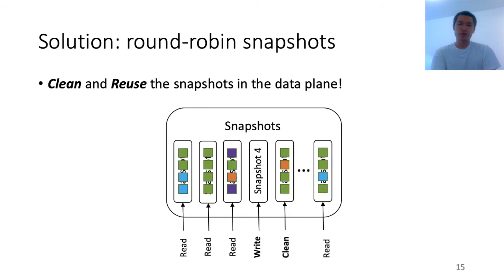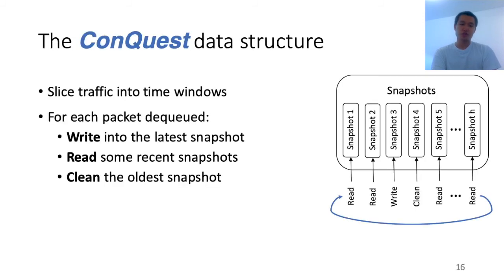To recap, today we present the ConQuest data structure. We slice traffic into smaller time windows. For each packet dequeued from the queue, we write the packet into the latest snapshot. We also read a few recent snapshots to figure out what's happening in the queue. Finally, we also clean the oldest snapshot such that in the next time window, it's already clean, prepared to be written. In this way, ConQuest allows us to analyze the size of flows inside the queue in real time whenever the queue becomes long enough.